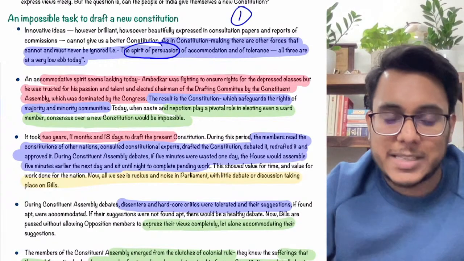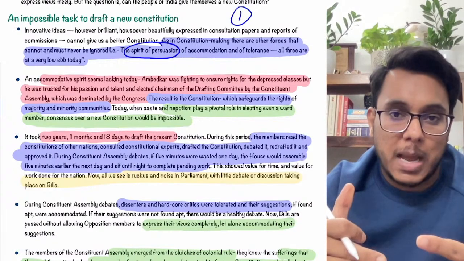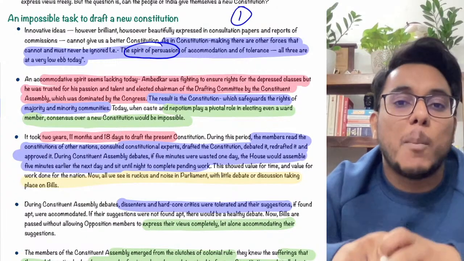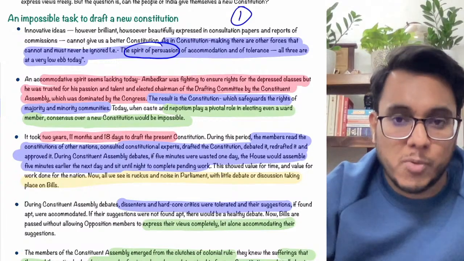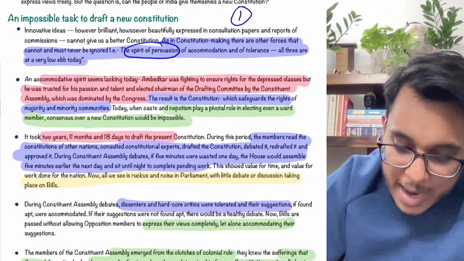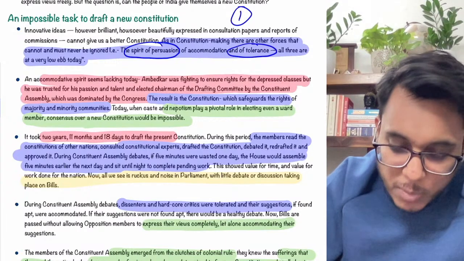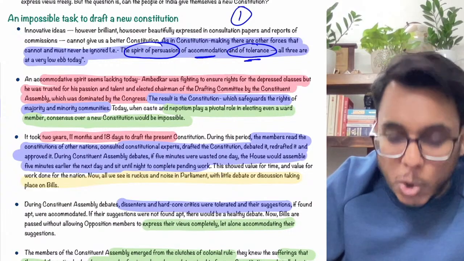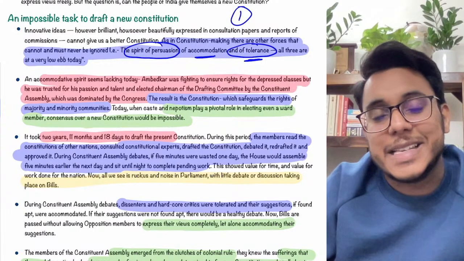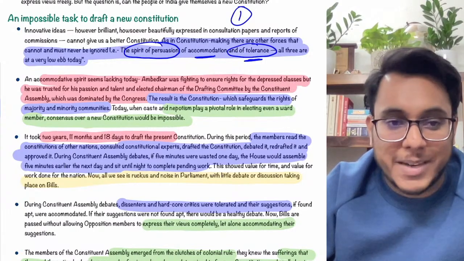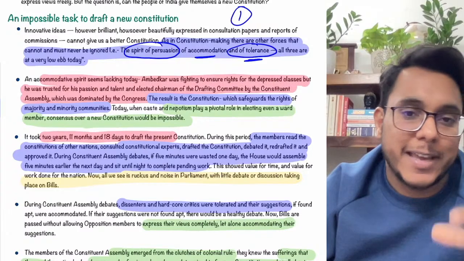When a constitution is designed, a lot of persuasion will happen. Many people have to compromise their self-interest. Many people have to accommodate other people's viewpoints. So persuasion needs to be there. Accommodation of other interests needs to be there, and tolerance of other viewpoints needs to be there. So persuasion, accommodation, and tolerance, these things need to be there. But in present societies, these things are very, very low.